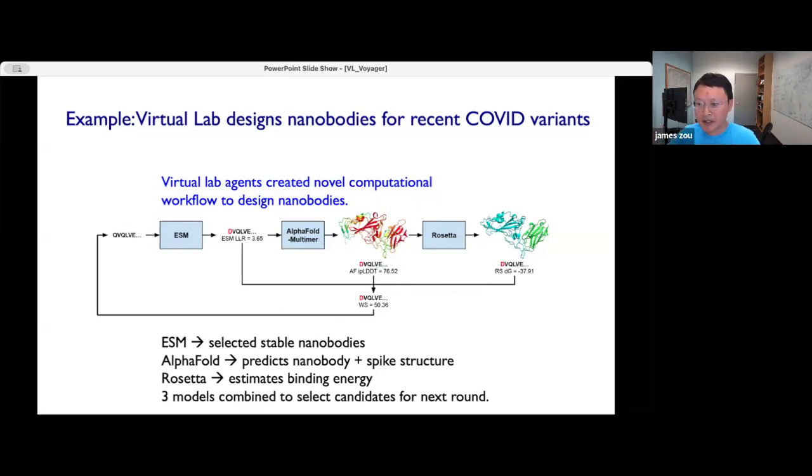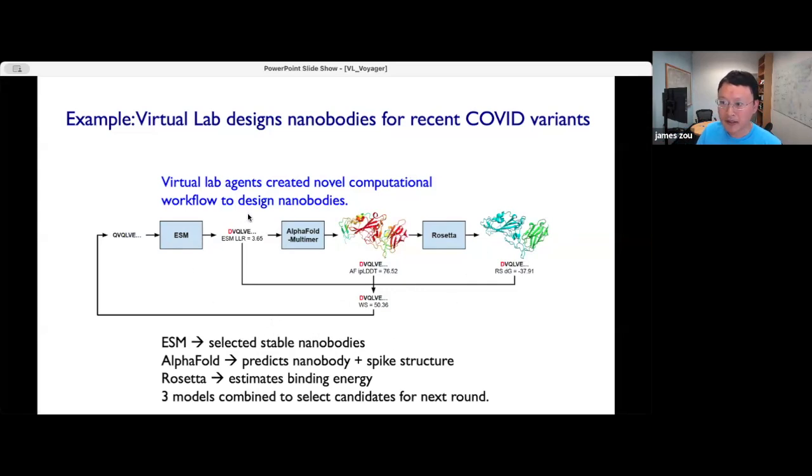The space of potential nanobodies is astronomically large. There are trillions and trillions of potential nanobodies that the agents could design. But by using these tools, the agents are able to filter down to a small set of the most promising ones. This workflow is quite interesting because it's different from what people have published before. We looked at all these previous papers, and some people would use maybe one or two of these tools. But to our knowledge, it's the first time there's a computational workflow that uses ESM, AlphaFold, and Rosetta together in this way.